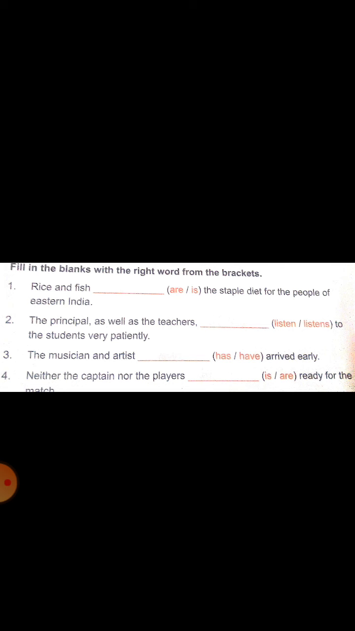The next one. Neither the captain nor the players. When the neither nor conjunction is used in a sentence, the second subject agrees with the verb. What is the second subject? Players. Singular or plural? Plural. So the verb must be are. So what rule is applied? When neither and nor are used in a sentence, the second subject, which comes after nor, agrees with the verb. If it is singular, the verb must be singular. If it is plural, the verb must be plural. Here, players is a plural form. So the answer is are.